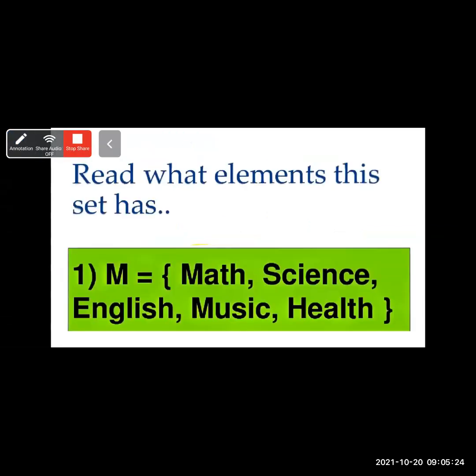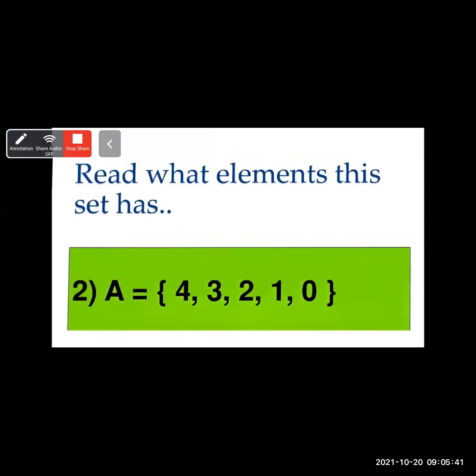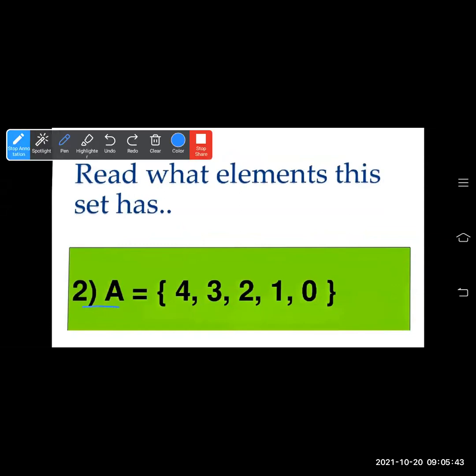So let's see some more examples. Read what elements this set has. Here set M contains math, science, English, music, and health. This way you have to write in words. Next, set A contains 4, 3, 2, 1, and 0. Or else you can write that A contains the elements 4, 3, 2, 1, and 0.